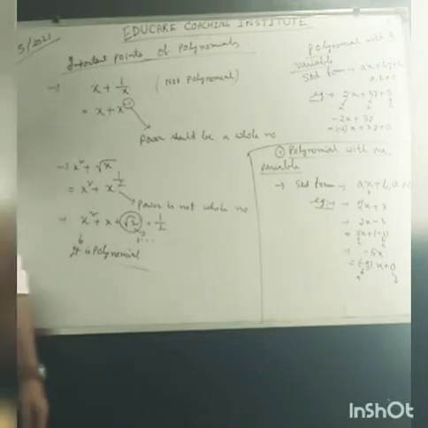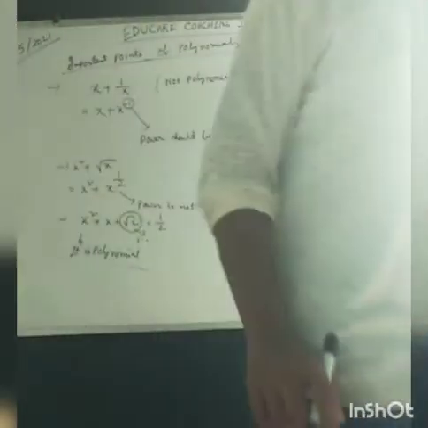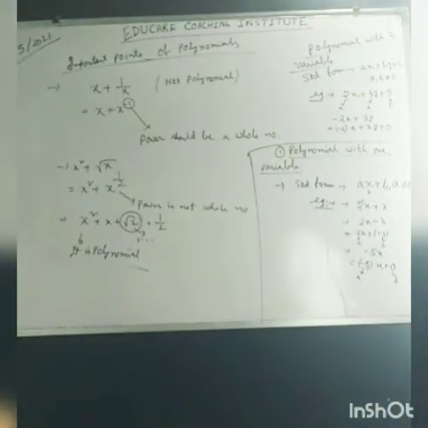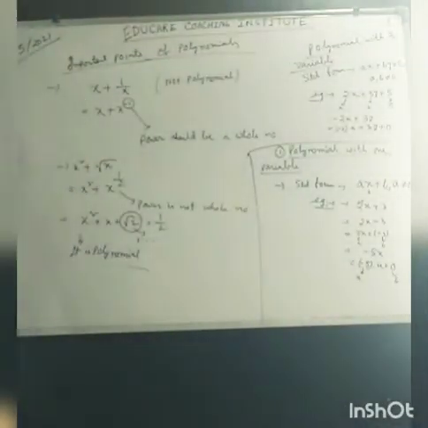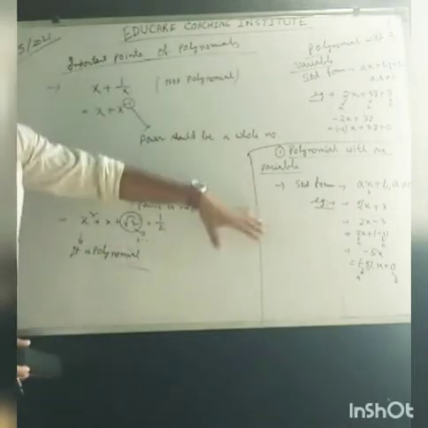So a polynomial like ax cube plus bx square plus c plus d. No, this is about the degrees.